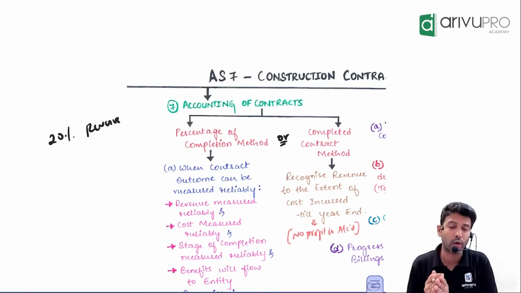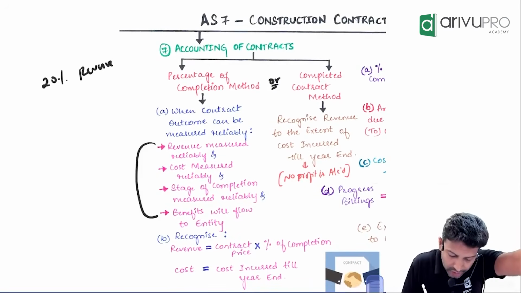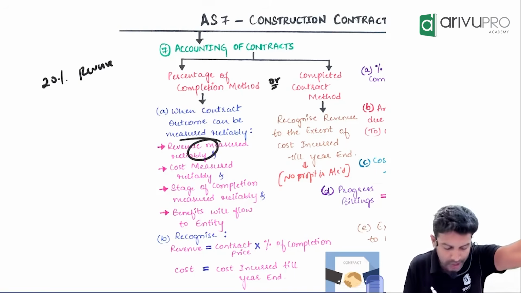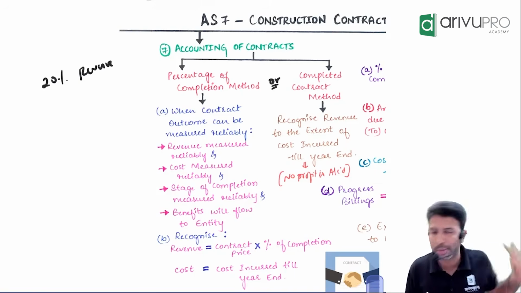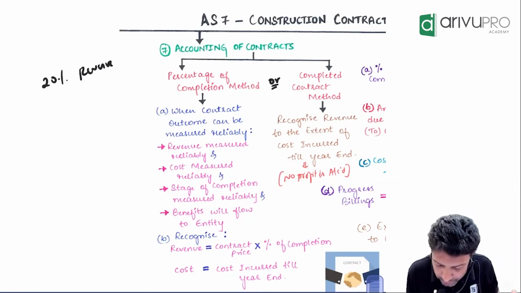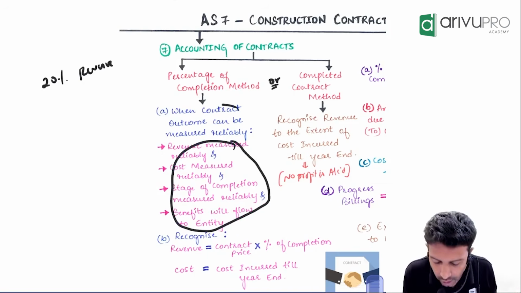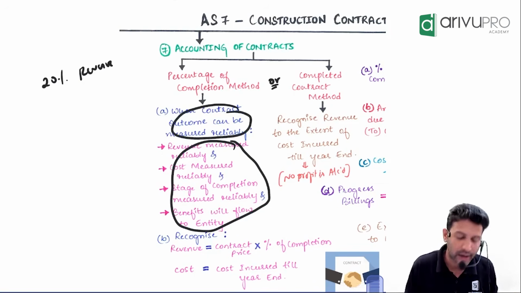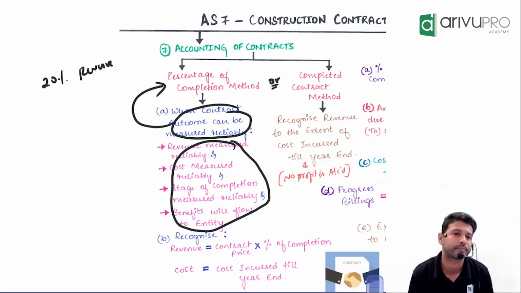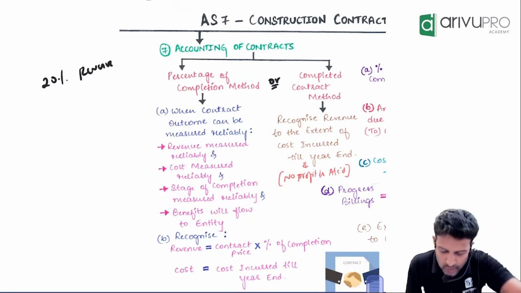Sir, when can you measure the outcome? If you want to say outcome can be measured reliably, 4 criteria should be satisfied. 1, from this contract, revenue you should be able to measure reliably. Cost you should be able to measure reliably. Percentage of work you should be able to measure reliably, and benefit should flow to the entity. If all these 4 are satisfied, we say the outcome of the contract can be measured reliably. Then only you can go for which method? Percentage method. Pretty much common sense.